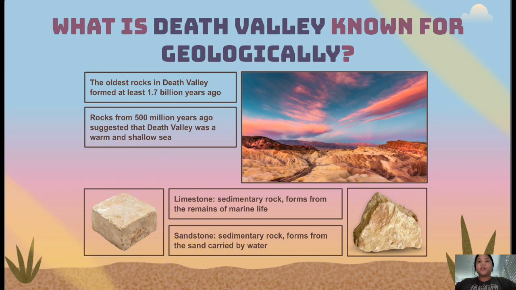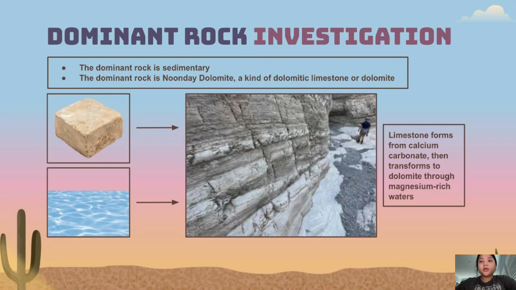Death Valley lies near the boundary of two tectonic plates. As these plates move, they cause the Earth's crust to fold, fracture, and shift. This process is known as tectonic activity and occurred during the Mesozoic era. The dominant rock type of Death Valley National Park is sedimentary, and the dominant rock is Noonday dolomite, which is a kind of dolomitic limestone or dolomite. Generally, limestone forms from calcium carbonate, then transformed to dolomite through magnesium-rich waters.